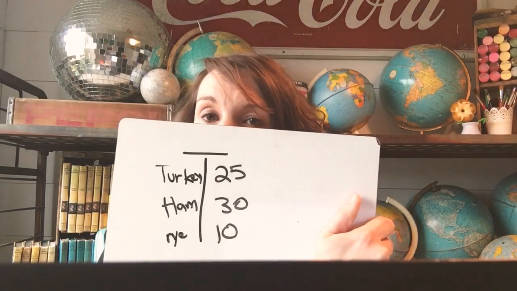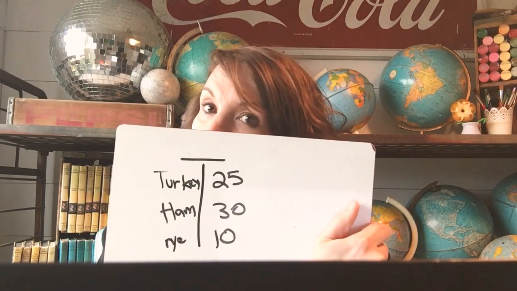Let's say that I have taken the school and I've interviewed everybody and I've asked them their favorite kind of sandwich. So there was 25 people that wanted turkey, 30 people that wanted ham, and 10 people that wanted rye bread, like a Reuben. Blech. But anyway, 25, 30, and 10.